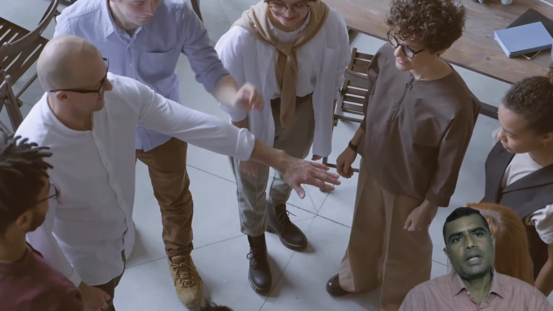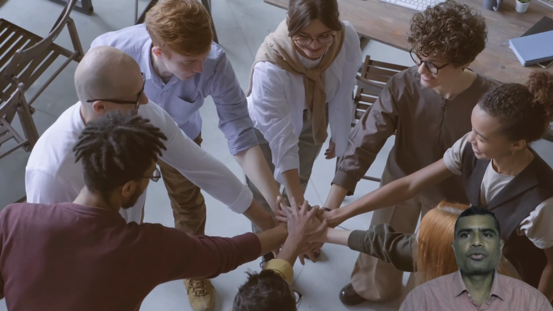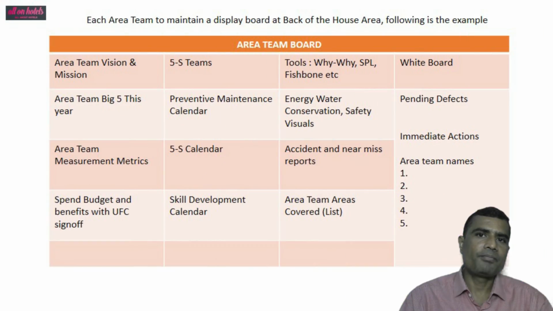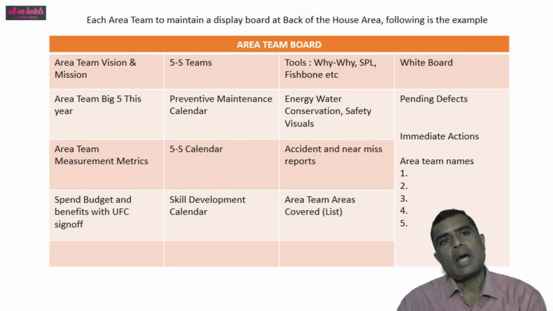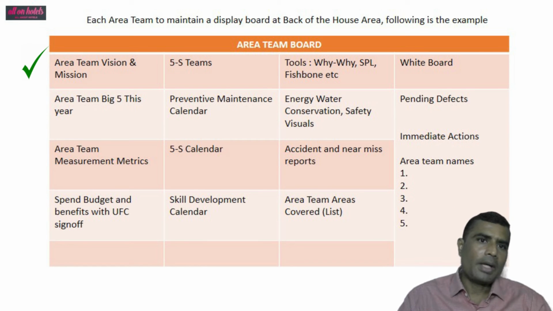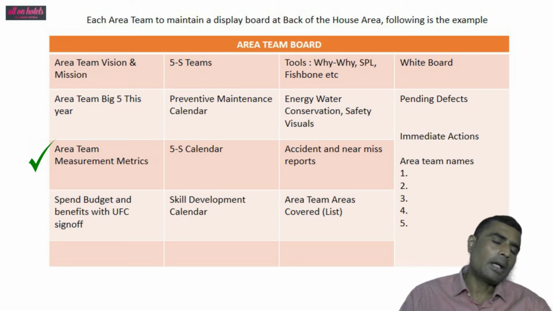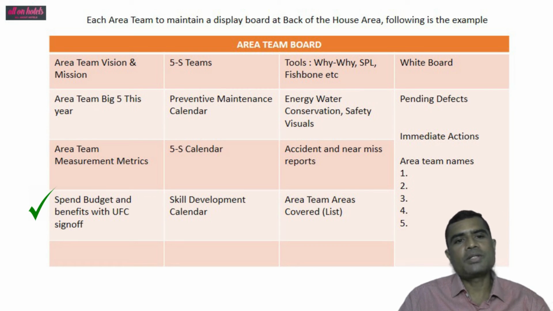and monitoring the meeting and attendance of area teams is the responsibility of the unit steering committee. So now we'll see each area team maintains a display board at the back of the house, and this is the example. The area team board has the area team vision and mission. They have the area team big 5 for this year or current year, and area team measurement metrics. I will tell you how to do that. They have spend, budget and benefits with unit financial control sign off.